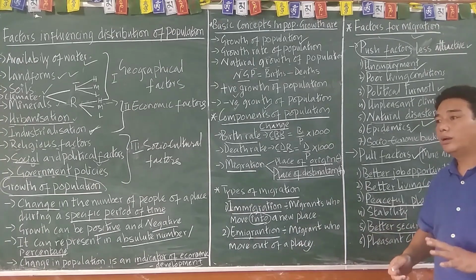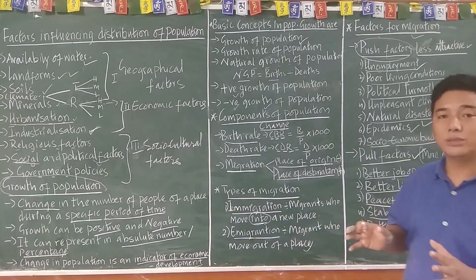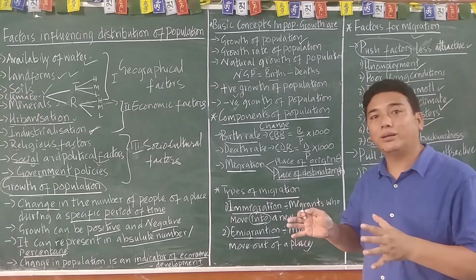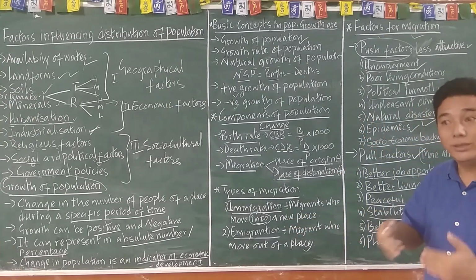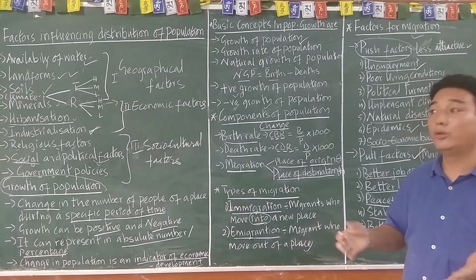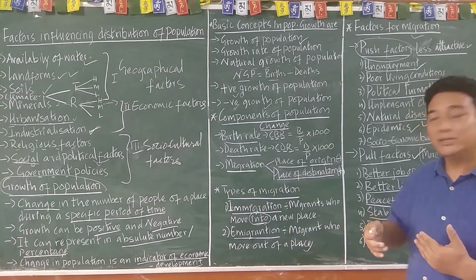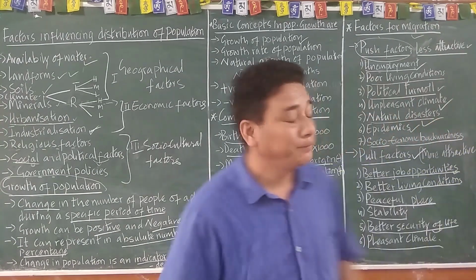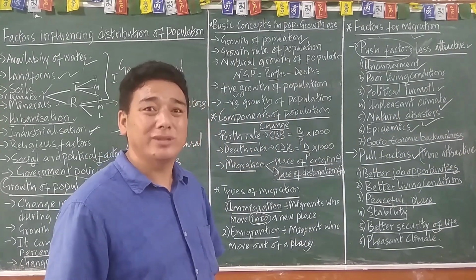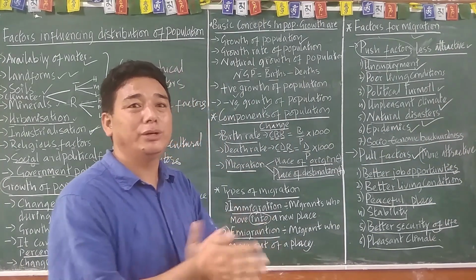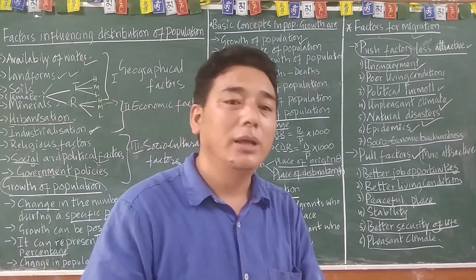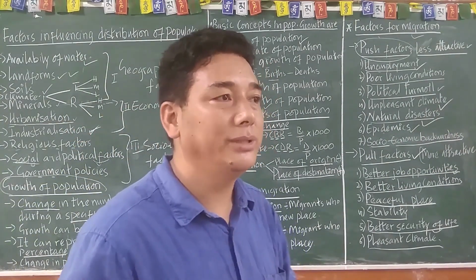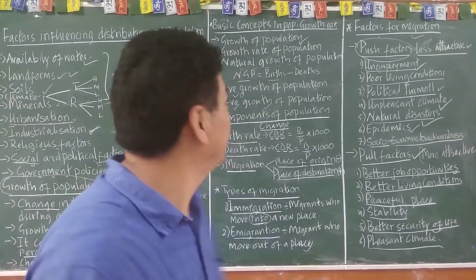And next, the better security of life. Wherever there's a more secure area, secure country, and especially for the women, all right? Even at midnight, the woman can roam here and there. And wherever such kinds of places or countries are available, then they will move toward those areas. And the last one is pleasant climate. Where there's a good climate condition, people like to move into good climate areas, not the extreme climate condition area. All right, now let me tell you in Tibetan, in the religious form.